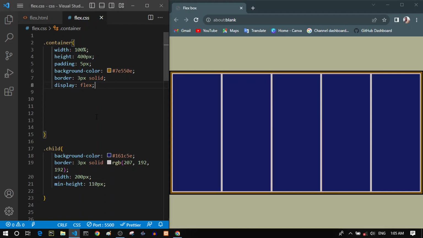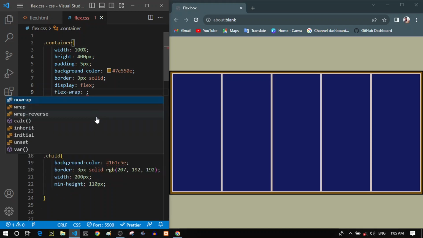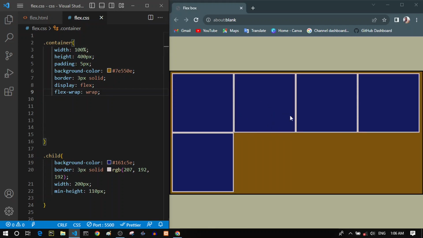So this is when the flex wrap property comes in. The flex wrap property lets the items either wrap or not wrap inside this container. So if we set it to wrap right now, you can see that any of these items which do not fit inside this row will go to the new line.